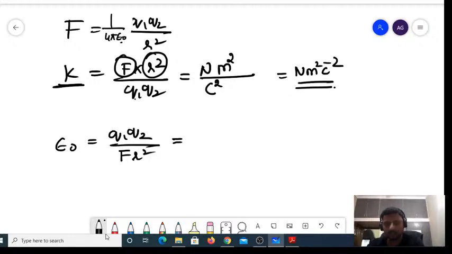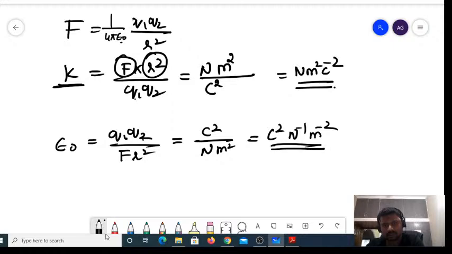So Coulomb into Coulomb is Coulomb square, divided by Newton meter square, or Coulomb square per Newton per meter square, is the unit of epsilon naught. The unit of epsilon is always the inverse of K. What is the unit for epsilon R?